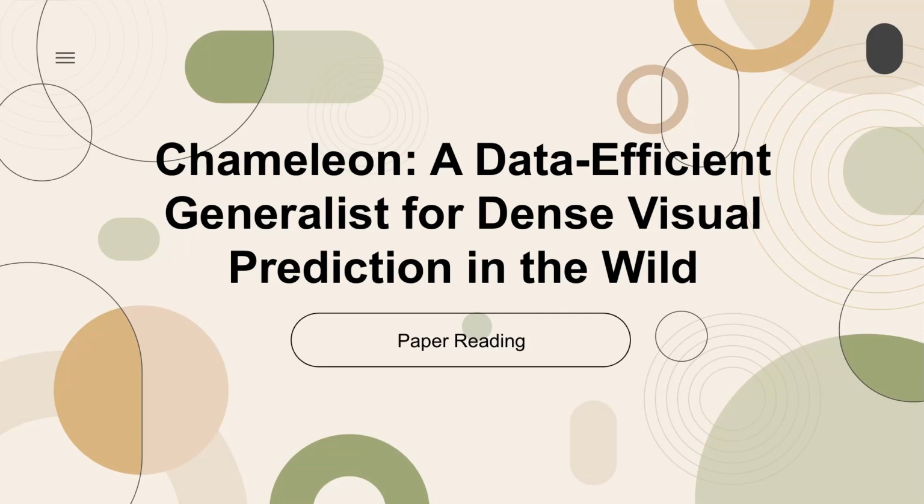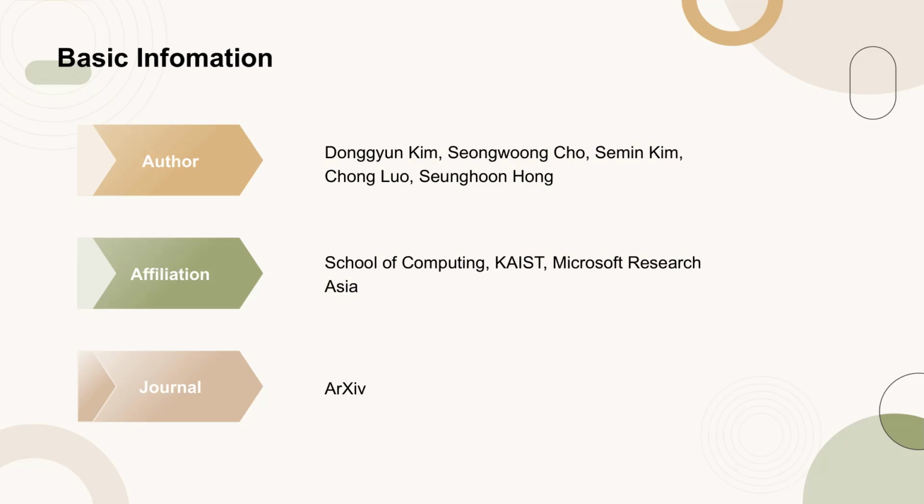Today's paper is titled, Chameleon, a data-efficient generalist for dense visual prediction in the wild. This paper was published on arXiv by Donggyun Kim and colleagues from KAIST and Microsoft Research Asia.